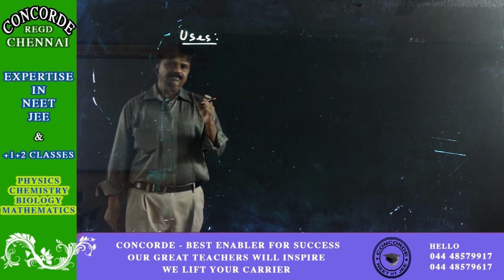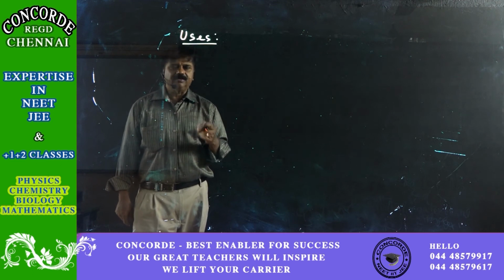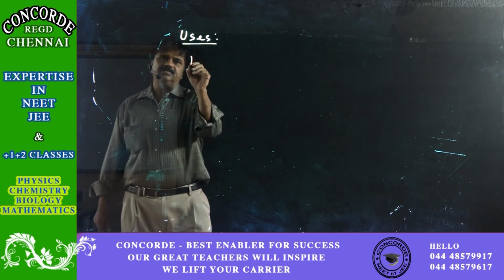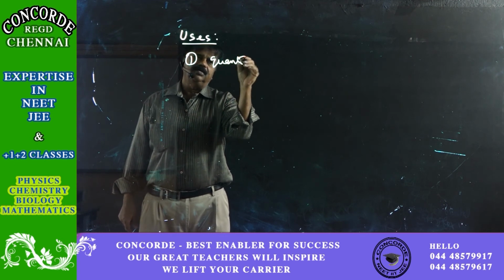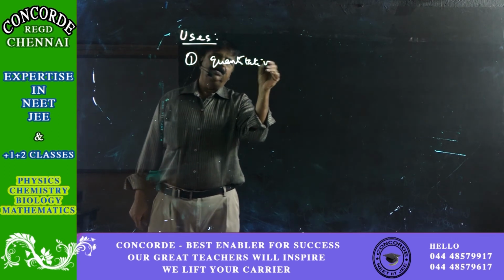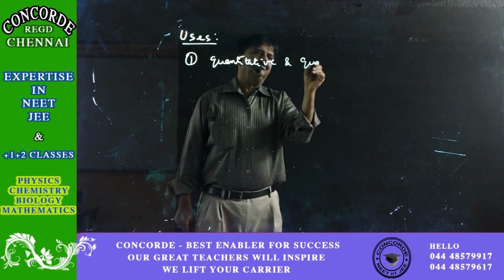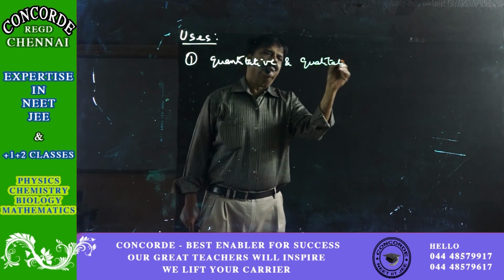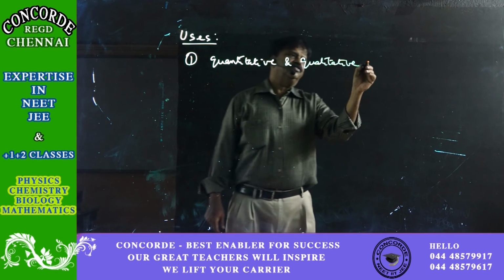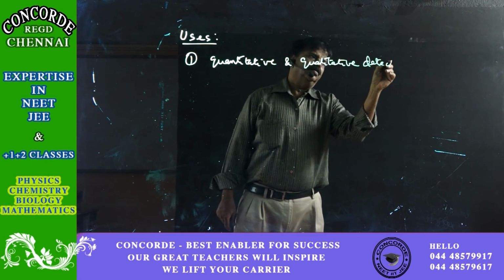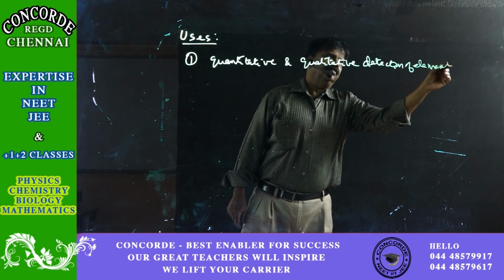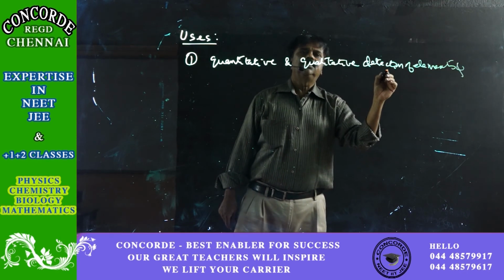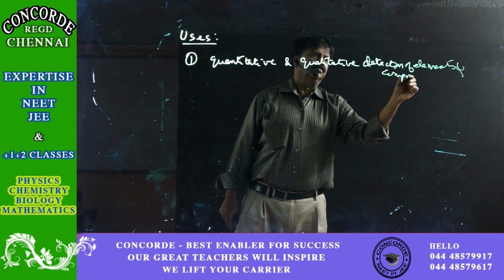Not only this, we have seen the titanium ion or other things. So that is one application: quantitative and qualitative deduction of elements and compounds.